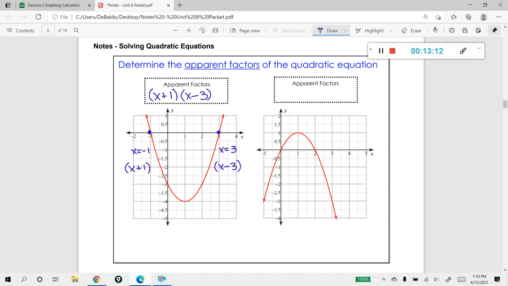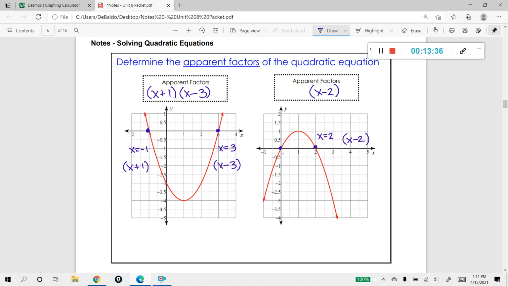Let's look at this other one. Here I have 2 solutions again, or 2 roots, or 2 zeros, whatever you want to call them. Now, this one off to the right is kind of easy because we see that x is equal to 2. And we can simply change that into x minus 2 to get our apparent factor. So x minus 2 is one of our apparent factors.